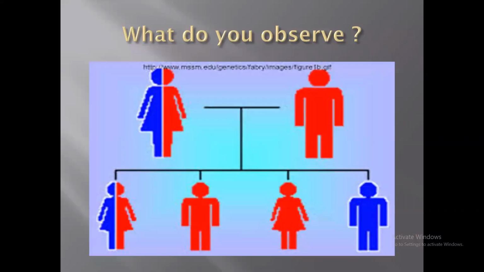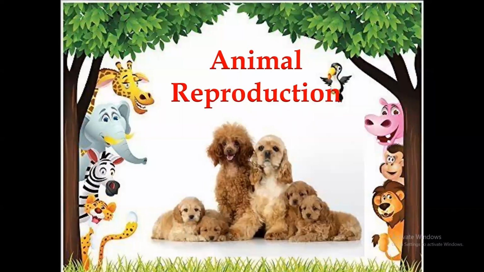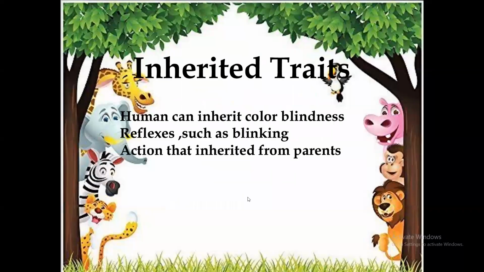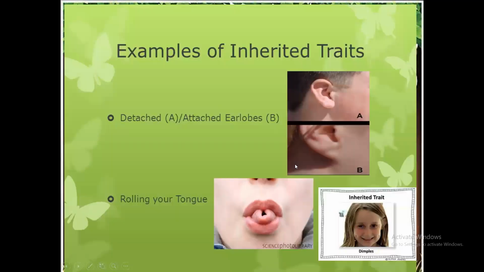Okay, so we know the word trait means a feature of a living thing. Let me tell you that we have different kinds of traits. As you said, there are two parents, mother and father, and the offspring. So that means we have something called inherited traits. Inherited traits mean a human can inherit color, blood, reflexes, anything, maybe even disease, not only the shape or the color, but different things and actions from the parent. Here are different examples of inherited traits.